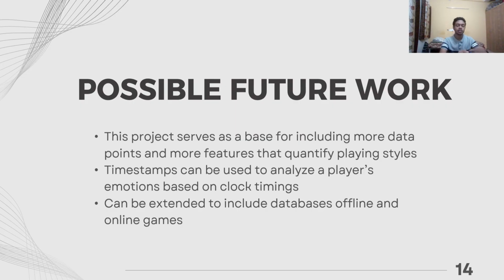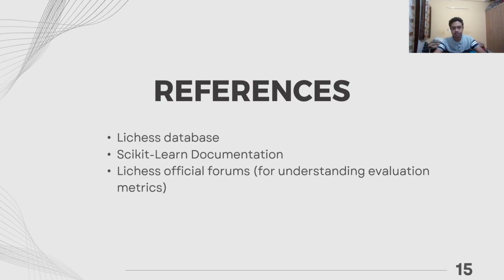Based on this, we can also try to quantify emotional aspects based on how much time is left on the clock. This project can also be extended to include offline games. Since I've introduced only online games for this project, we can include offline games as well.